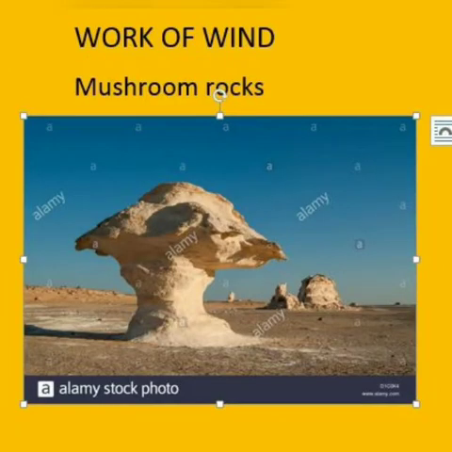The next topic is work of wind. Wind is a powerful agent of gradation. It erodes, transports and deposits the eroded materials. The gradational action of wind is most visible in deserts, where there is an abundance of loose sand particles.